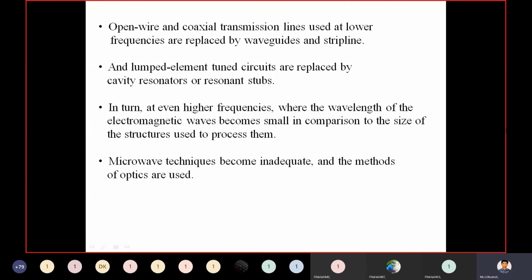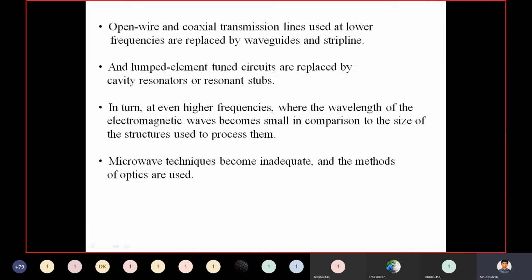In the open wire and coaxial transmission lines used at lower frequencies, which are replaced by waveguides and strip line. And lumped elements, which are tuned circuits, are replaced by cavity resonators or resonant stubs. Cavity resonator and resonant stub. In turn, we have different terms that relate to electrical technology.